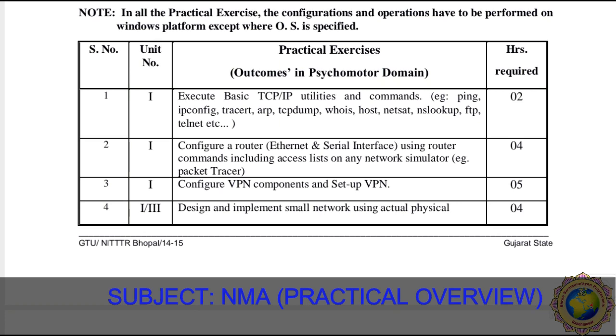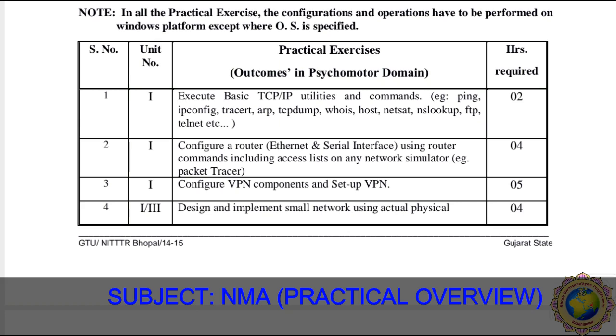The first practical is to execute basic TCP/IP utilities and commands. Here we have to perform Transmission Control Protocol, also considered as Internet Protocol.